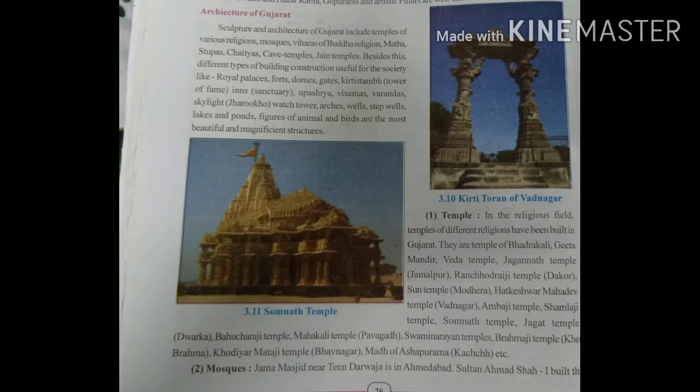This is just repetition. Now, temples. In the religious field, temples of different religions have been built in Gujarat.